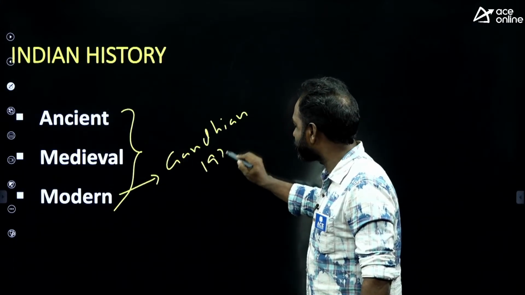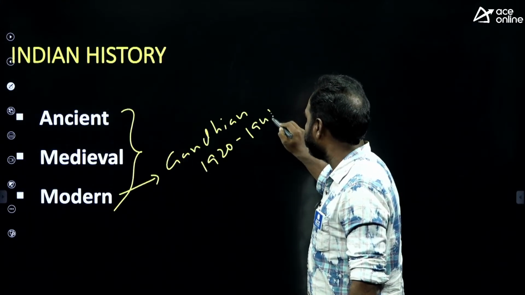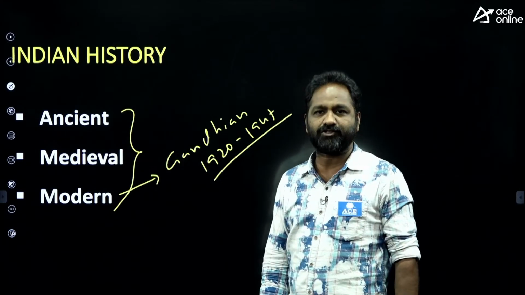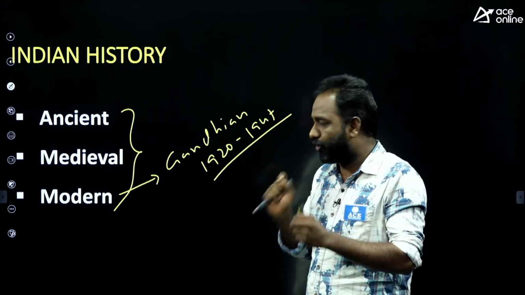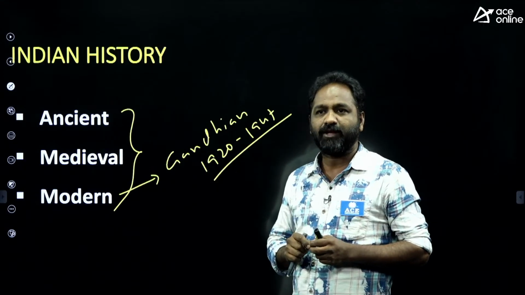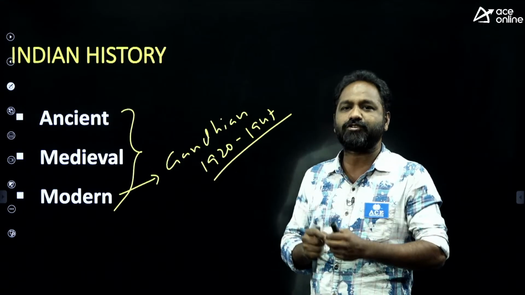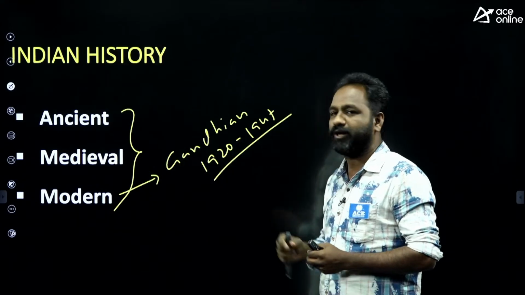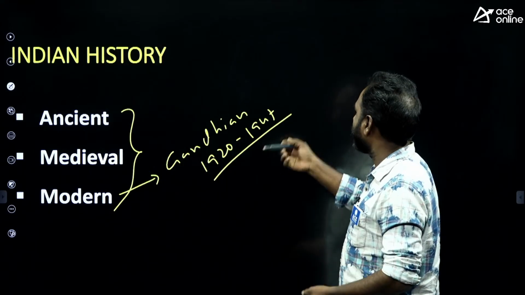Gandhian phase in modern history, 1920 to 1947. This is the Gandhian history, and you have to give a lot of priority to this Gandhian phase, 1920 to 1947, because most of the movements in history happened between 1920 and 1947.